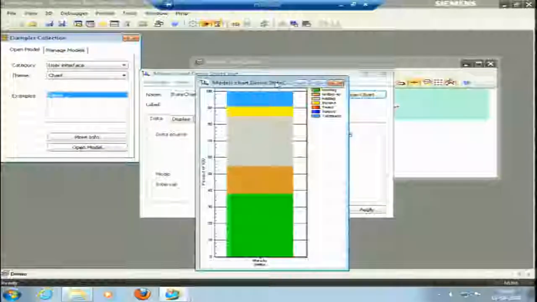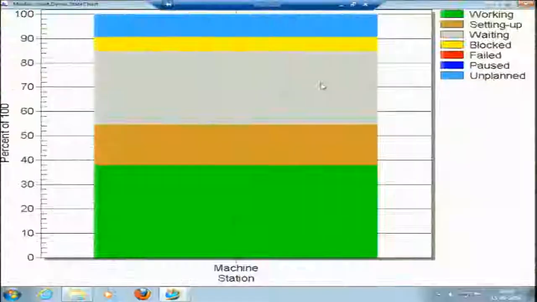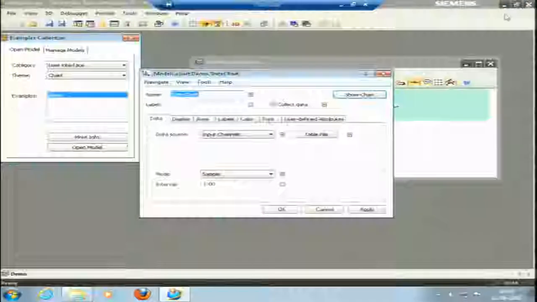For only one machine it is showing the chart. Blue color is unplanned, then we have blocked, and we do not have any failure here. It has been working about 37% of the time. So, this is another example.